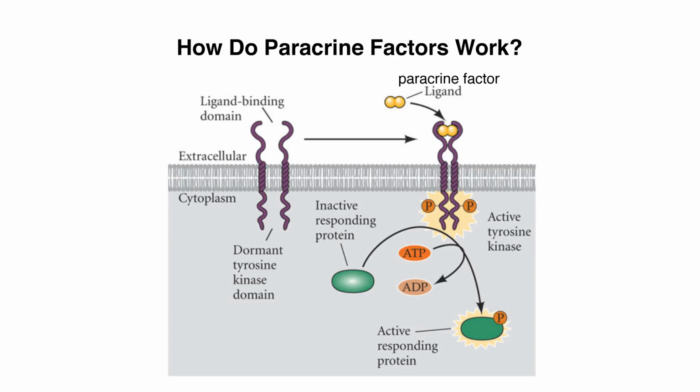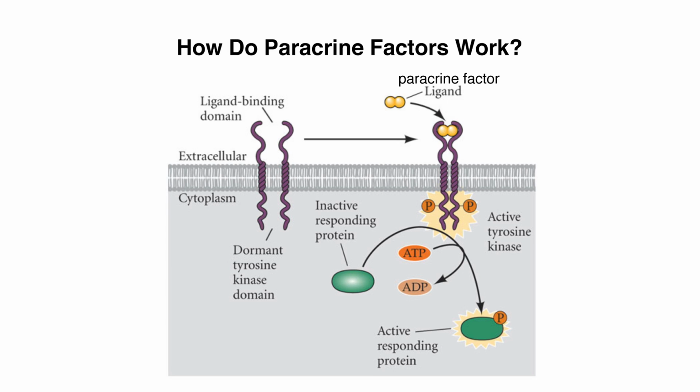When they bind to this receptor on the outside of the cell, it changes the conformation of that protein on the inside of the cell, giving that protein a new set of properties. Often it's a kinase property, which allows it to phosphorylate a protein, which eventually will phosphorylate or in some ways modify a transcription factor, which will then enter the nucleus and turn on or repress a group of genes.